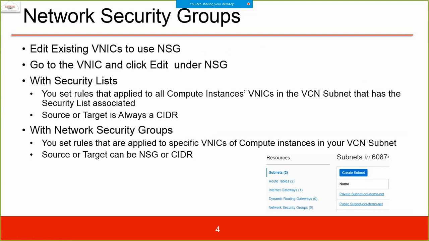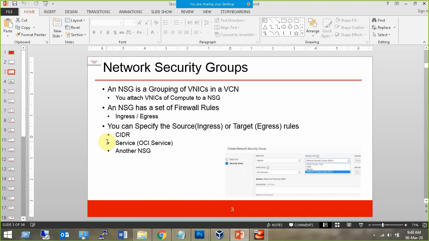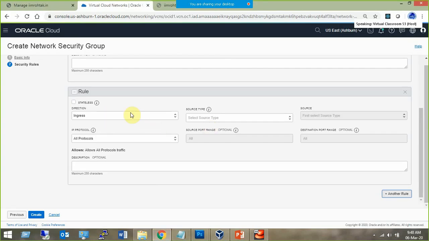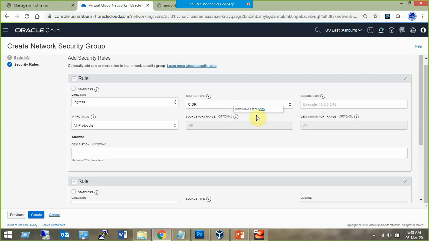Network security group. Yeah, Ratnesh. Here we are creating a network security group using the CIDR, and we know how to create security rules using CIDR. How to create a rule using a service? Let's go back. Yeah, good question. Let's try that also. Rather than giving the CIDR, let's create a rule with the service name.